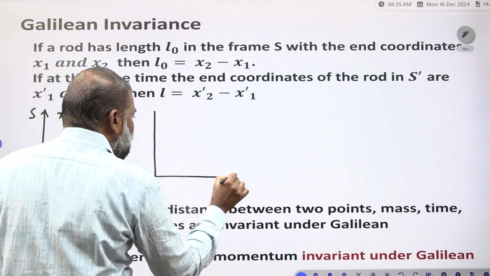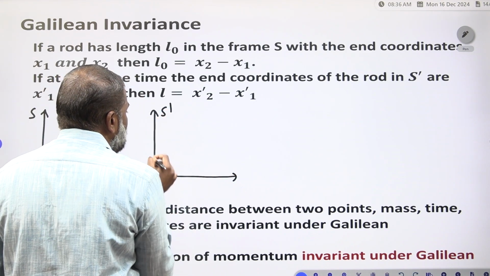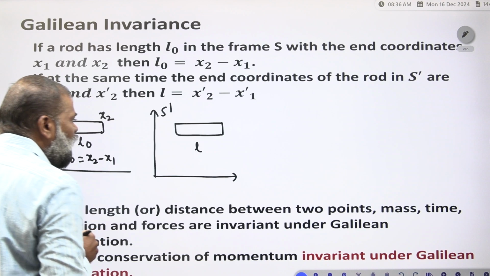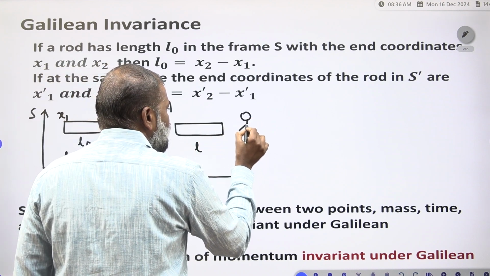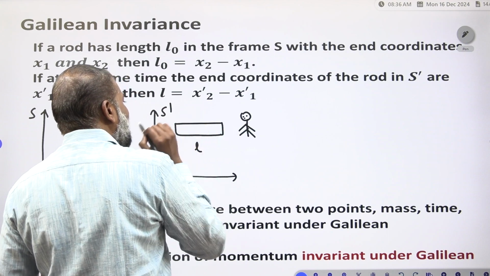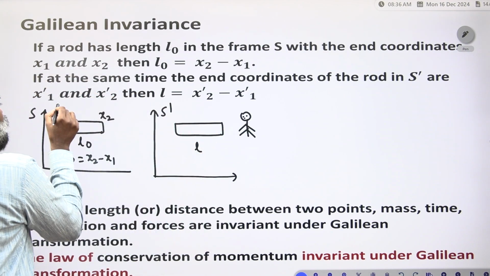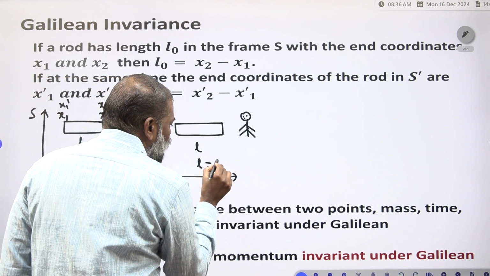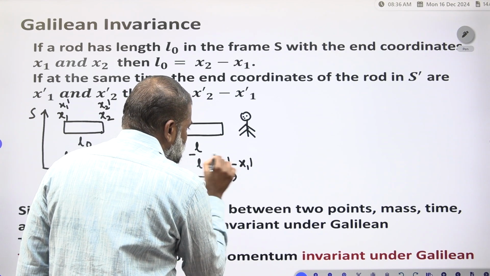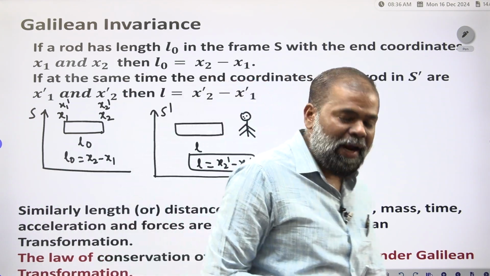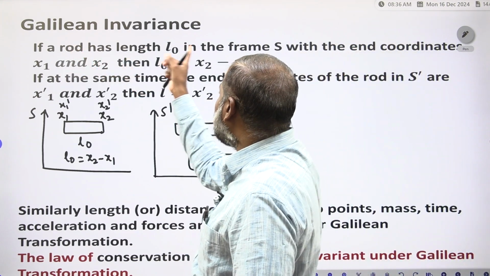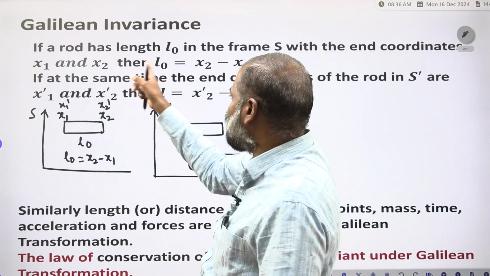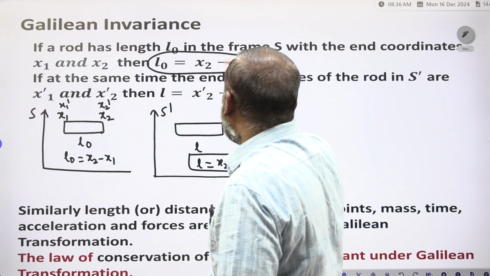Now, another frame of reference you have to consider. This is the S dash frame. The same rod you have to consider, with length L. Now the person is sitting here, so he is observing the length L. This one is x1 dash, this one is x2 dash, and L is equal to x2 dash minus x1 dash. If a rod has a length L0 in the frame S with the end coordinates x1 and x2, then the length is equal to x2 minus x1.